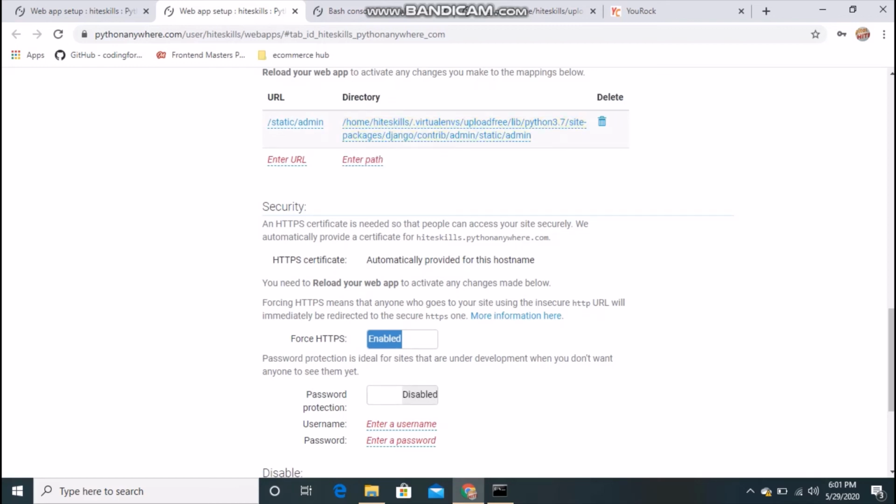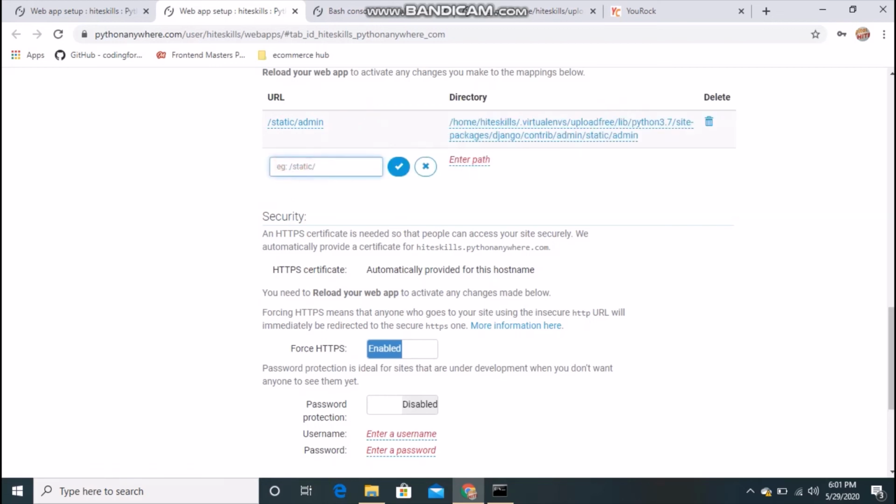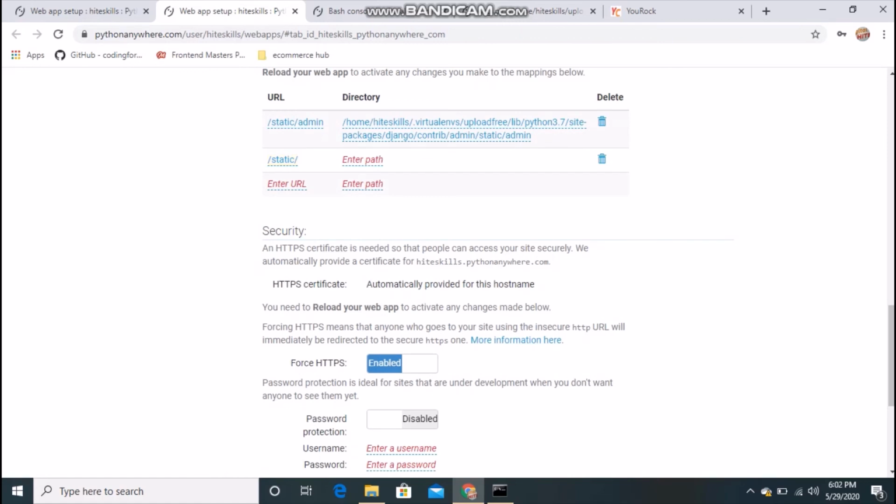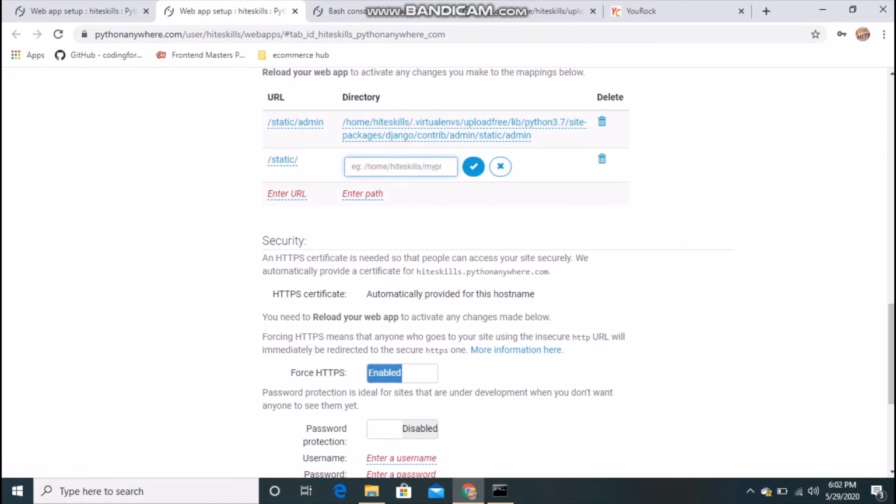Okay, we will just cross check again. Home, your username, .virtualenvs and your environment name, then lib, python with the version you are using, site-packages, then django contrib admin static slash admin. Okay, so that is for your admin, but now we will set up the one for your project. You have that static folder in your project, so we will give the path for your static folder.